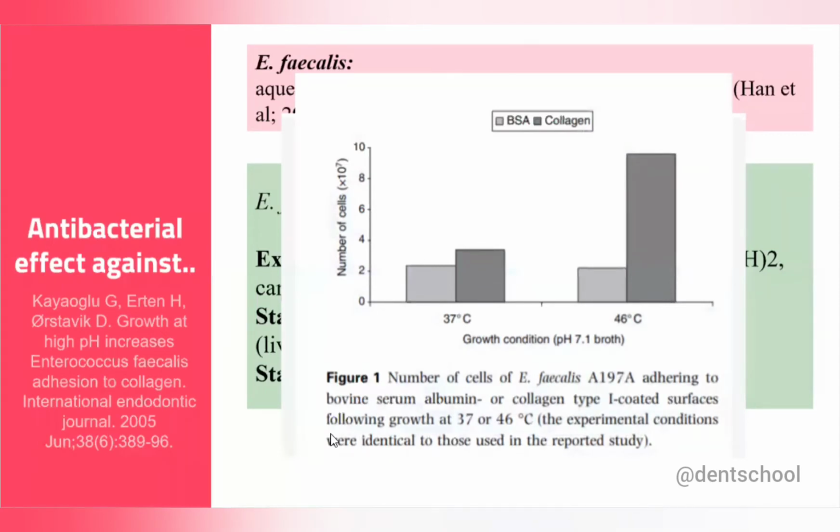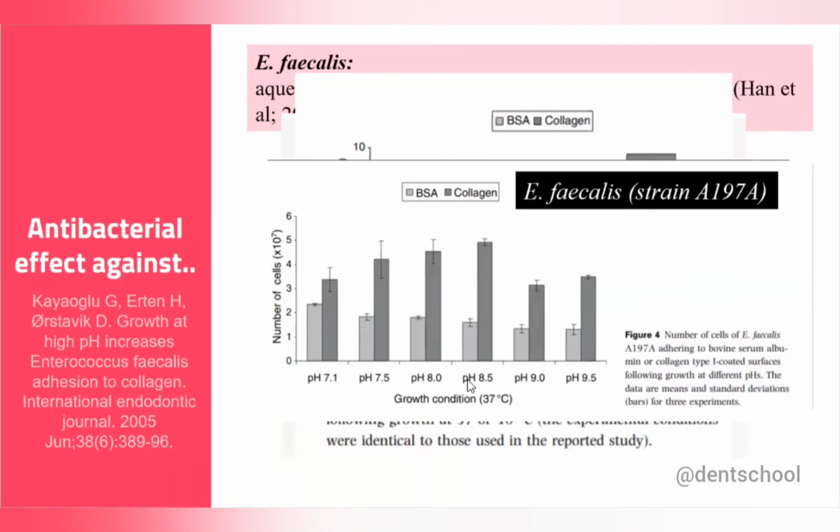In this article, they check the two properties of E. faecalis. First, whether it can bind to collagen fiber in certain conditions, like when they increase the temperature and increase the pH. Like what are the effects of increased temperature and increased pH on the growth of E. faecalis? Okay. So first thing, here you can see this is 37 degrees, this is 46 degrees. So here you can see the number of cells increased during the higher temperature, and there was adhesion between the E. faecalis and collagen. So E. faecalis can adhere to collagen in the initial phases only, and once the temperature increases, E. faecalis can grow more.